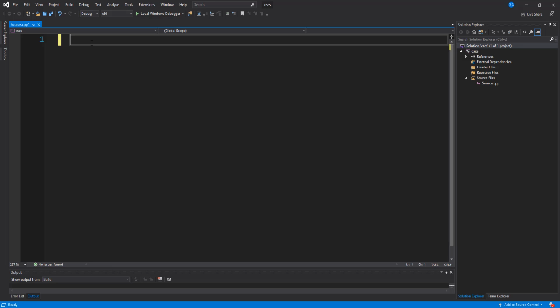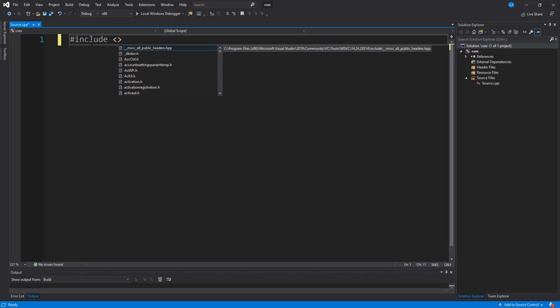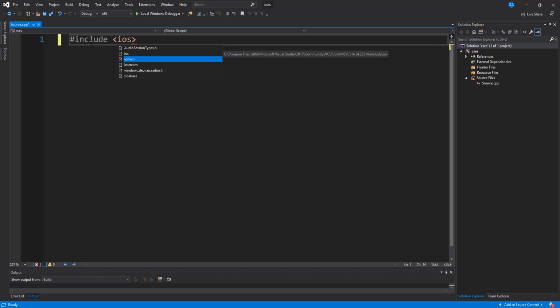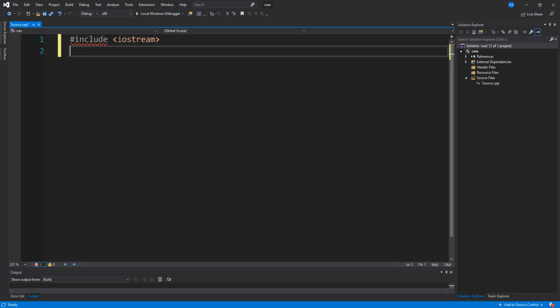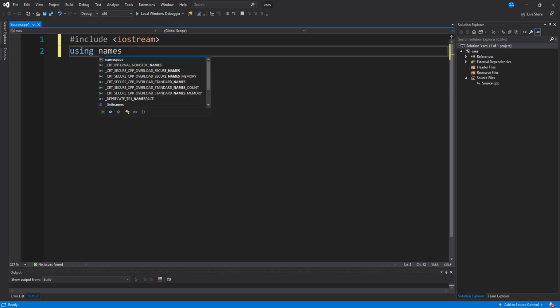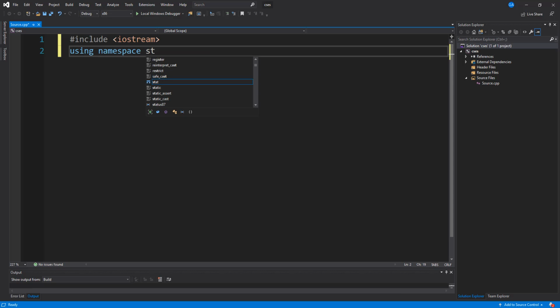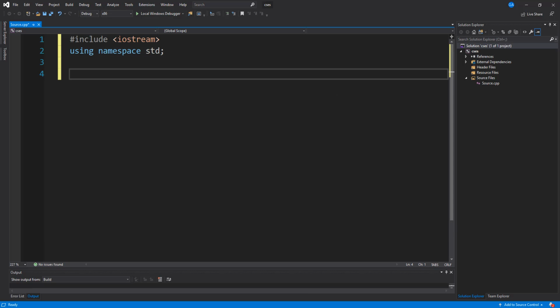So what we're going to do is include some preprocessors, and I'm just going to do iostream, and we're going to go ahead and add the namespace. I'm going to go ahead and create my own type.